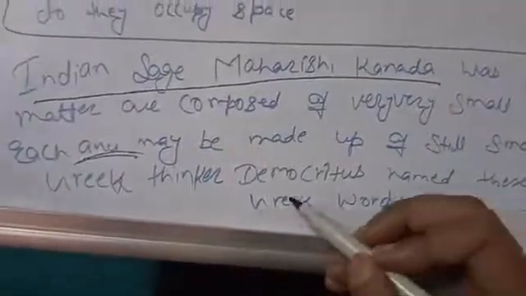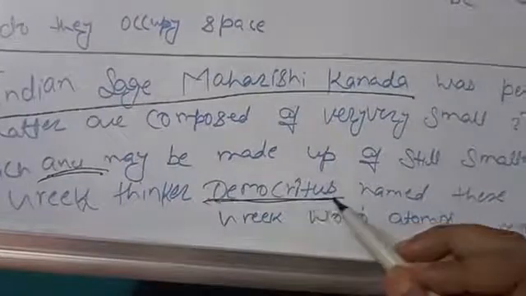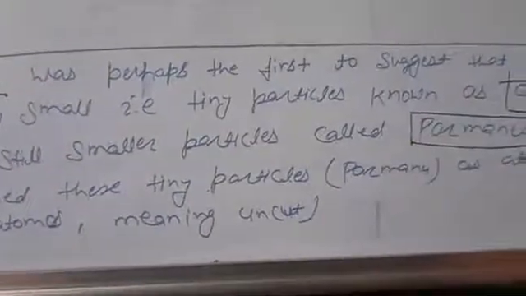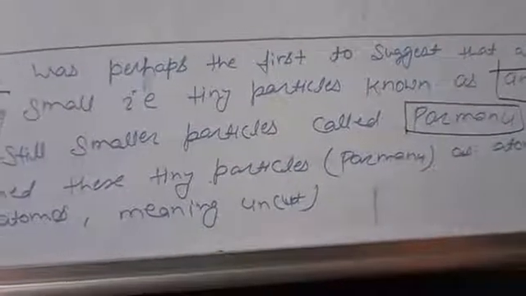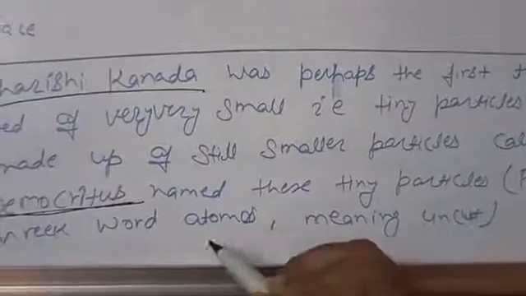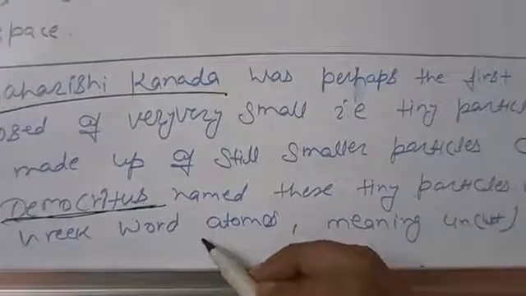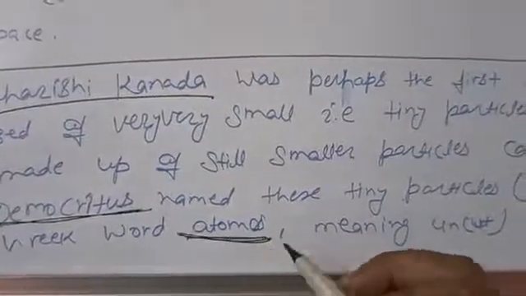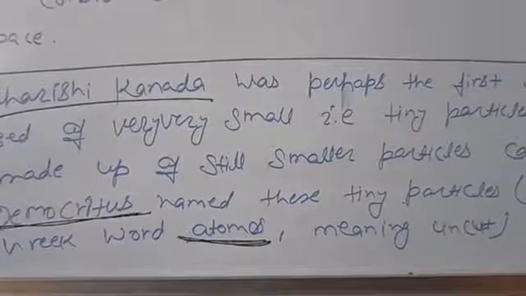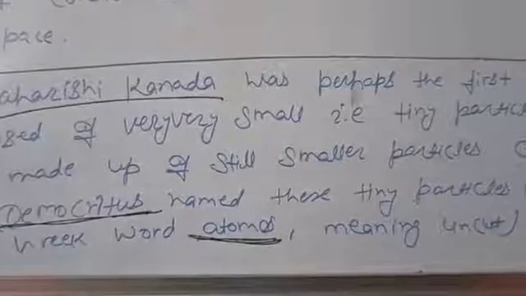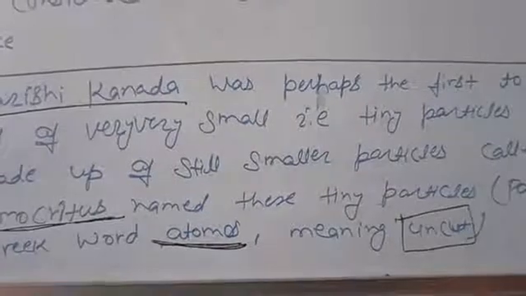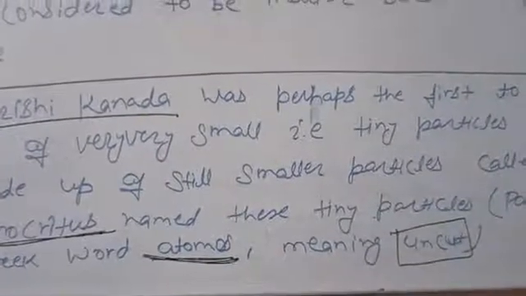Now the Greek thinker Democritus named these particles, called Parmanu, atoms. Why? Because in Greek, atomos means uncut, meaning further you can't subdivide these particles.